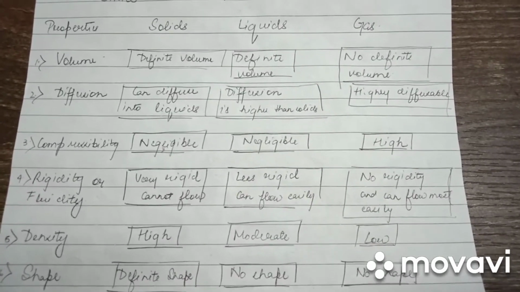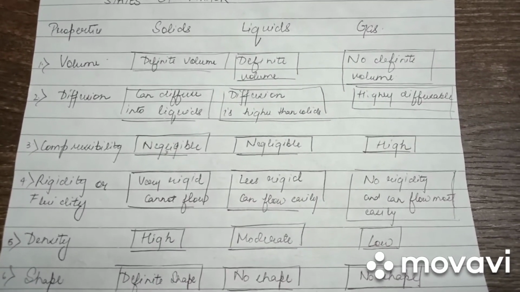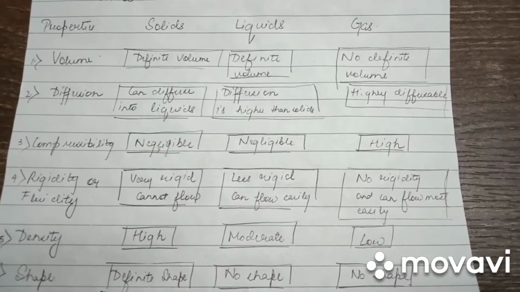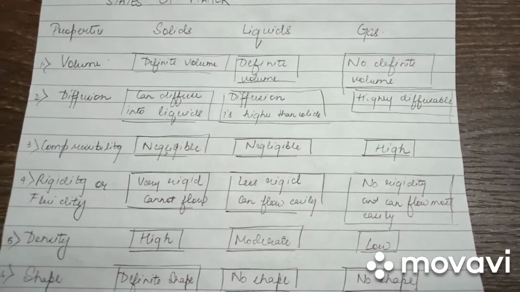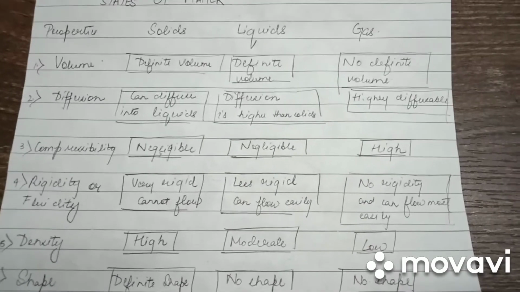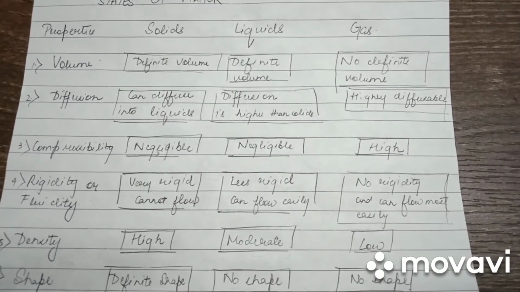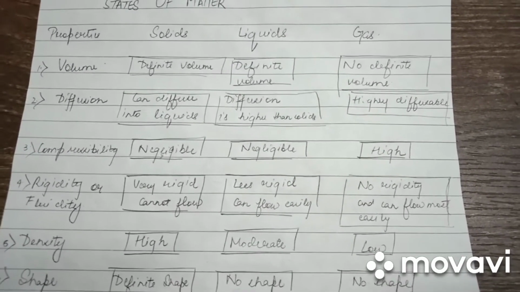Moving on to compressibility, solids are negligibly compressible. Same goes with liquids, as opposed to gases, which are highly compressible. We discussed this with the example of the syringes.